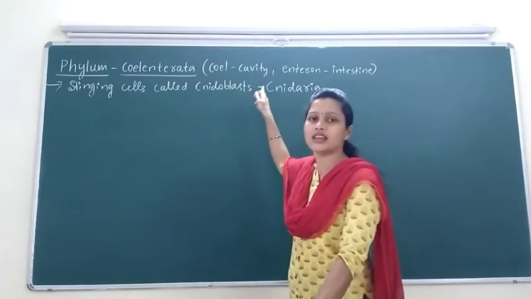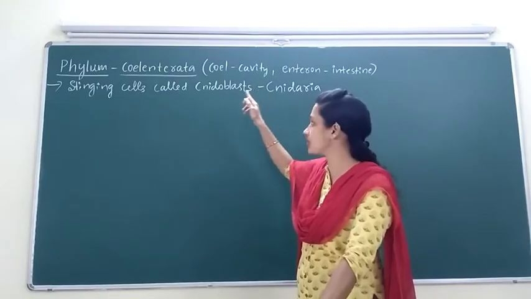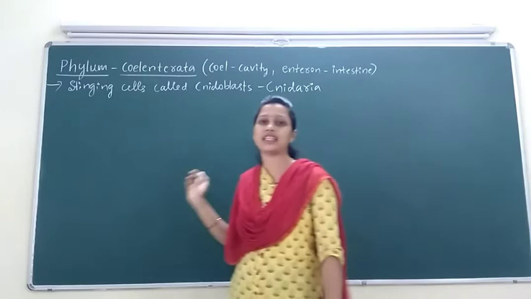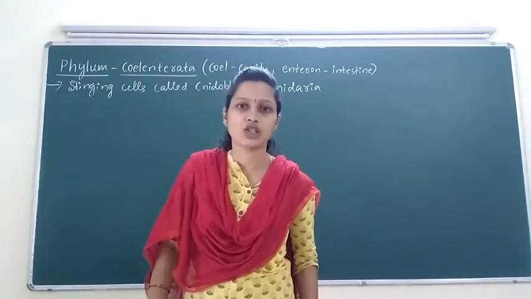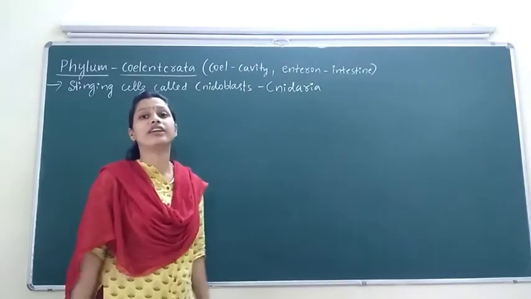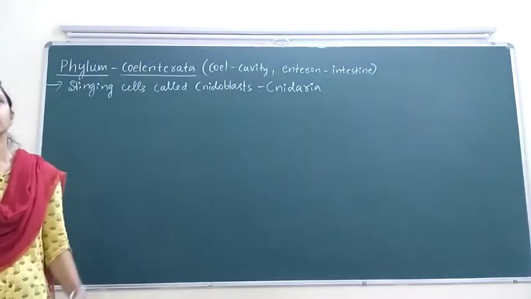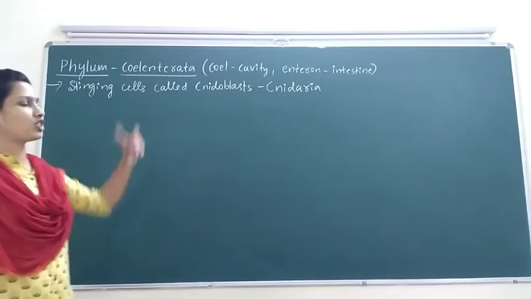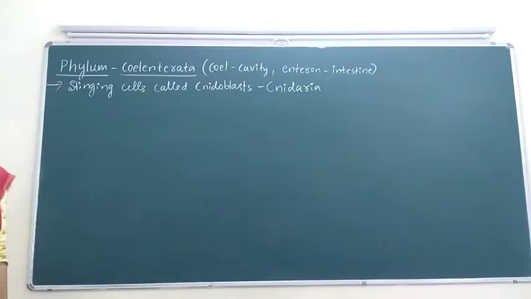And they are called Coelenterata because they have a cavity in their intestine.